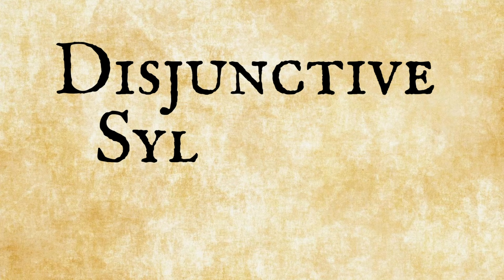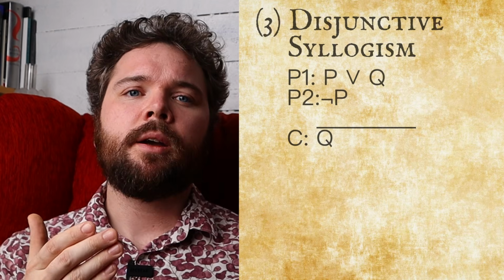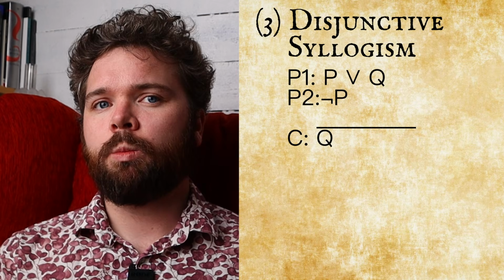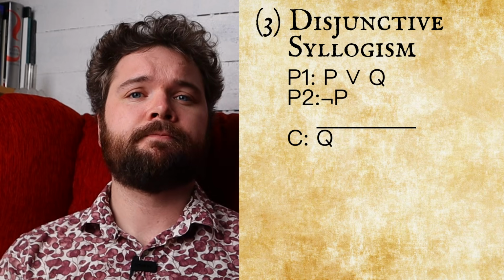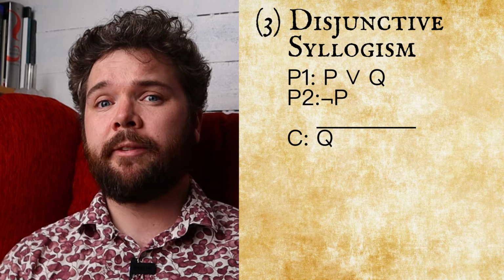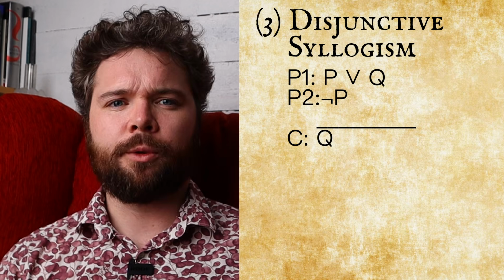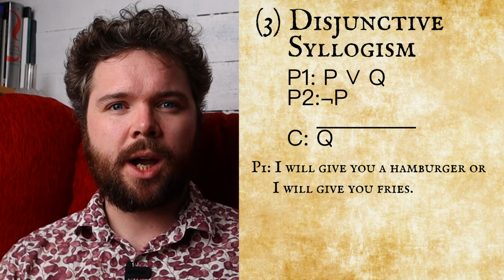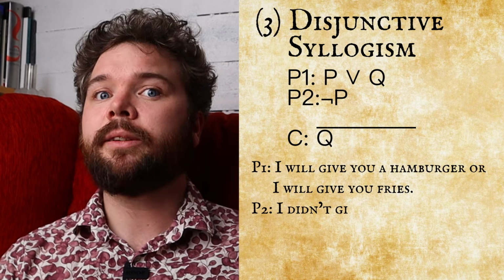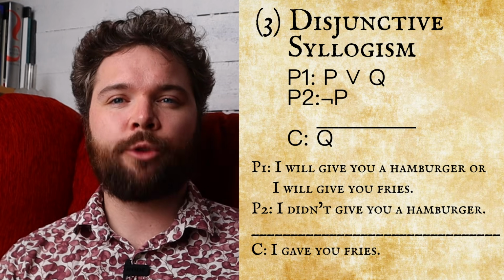Now on to the last one. Disjunctive syllogism. Let's take this argument. P or Q, not P, therefore Q. Here, I think we should switch the variable's meaning to make it sound more reasonable. So, I will give you a hamburger or I will give you fries. I didn't give you a hamburger, therefore I gave you fries.